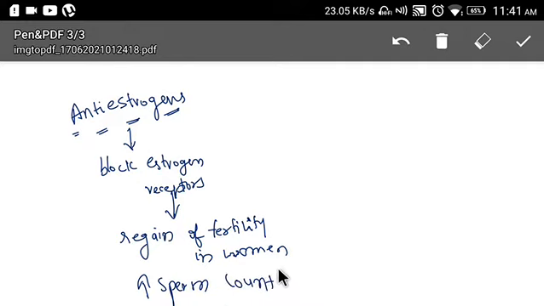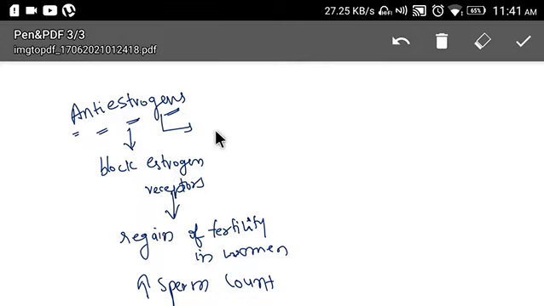Let's see how this happens. That means we have to understand the mechanism of action. Before going to the mechanism of action, we have to know the drugs that we have under this category. We have mainly two drugs here.